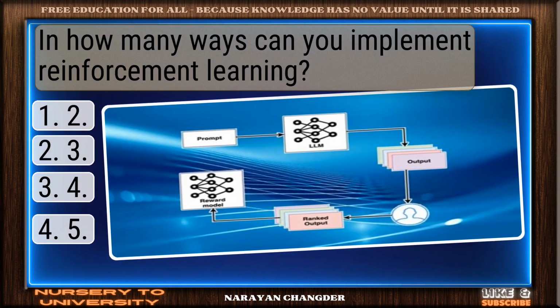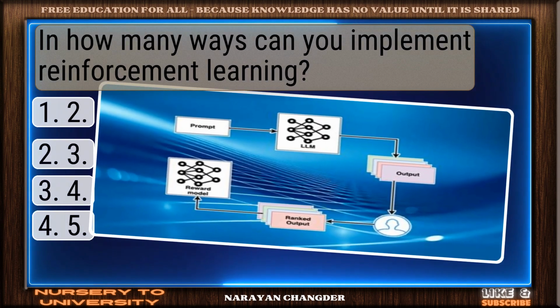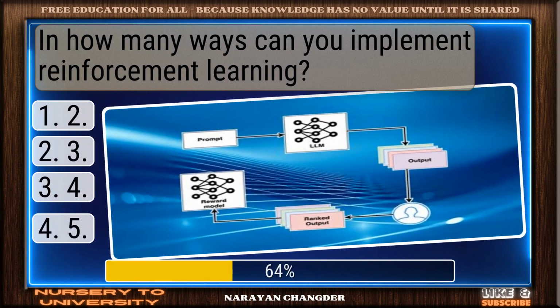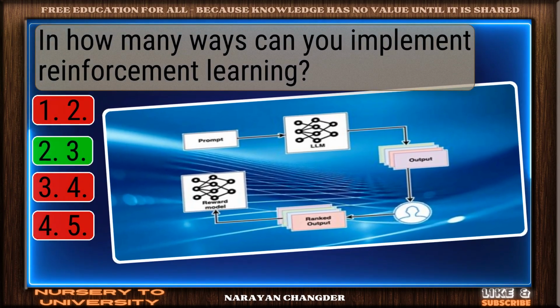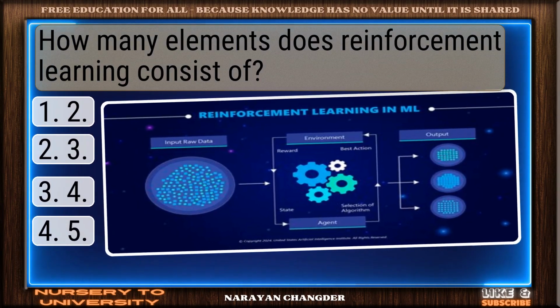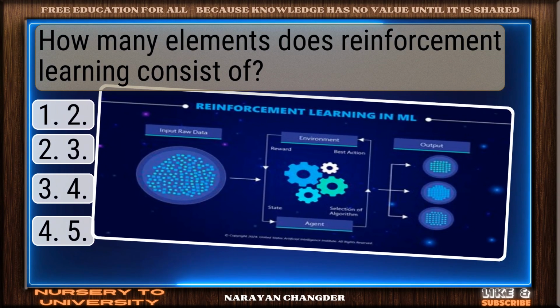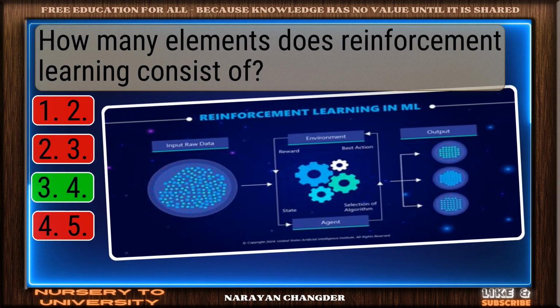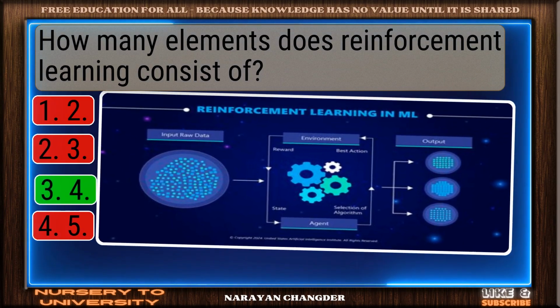Question number 37. In how many ways can you implement reinforcement learning? Sharp thinking. 3 is the right choice. Question number 38. How many elements does reinforcement learning consist of? You got it. Your choice 4 is right.